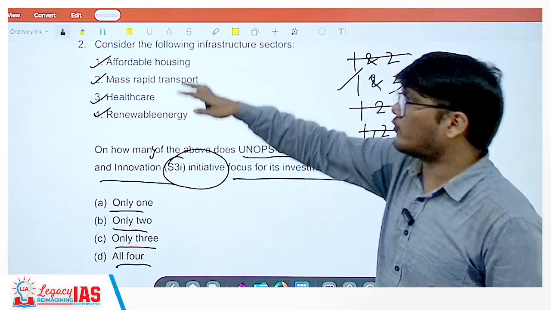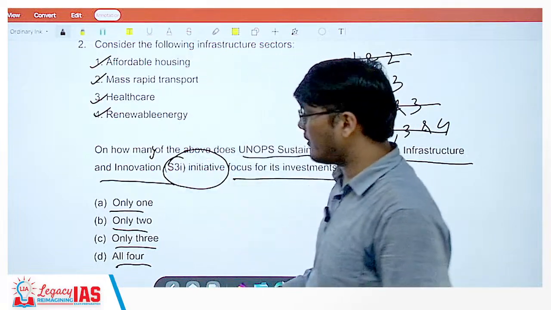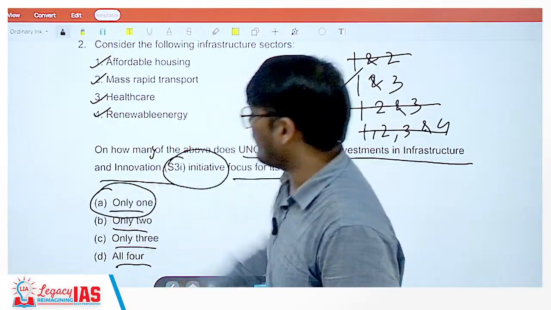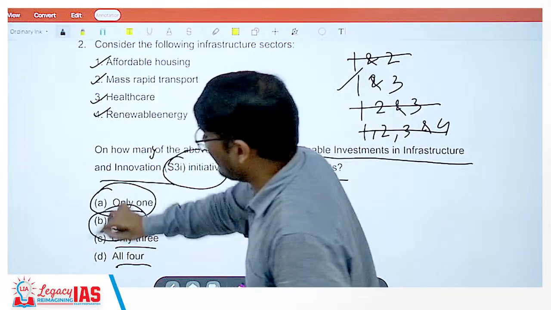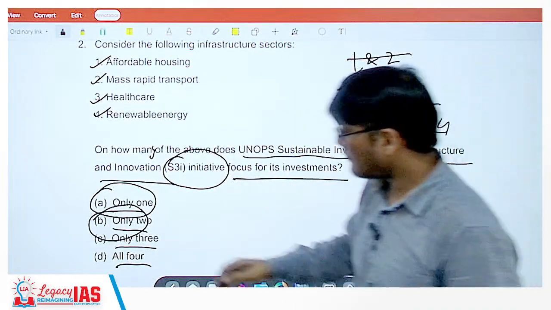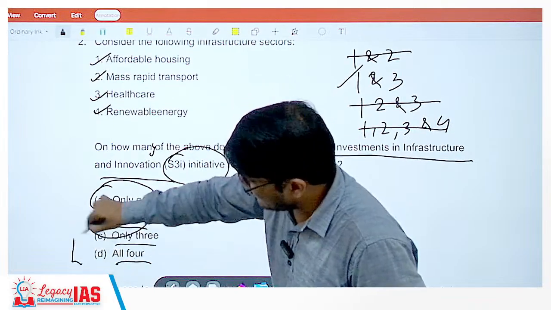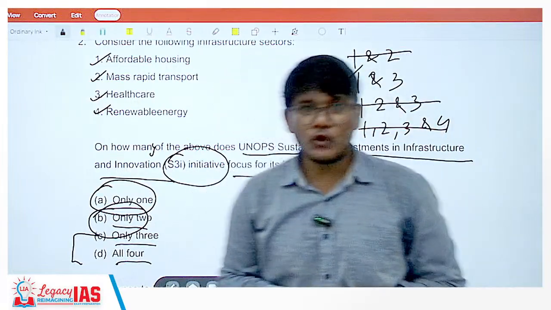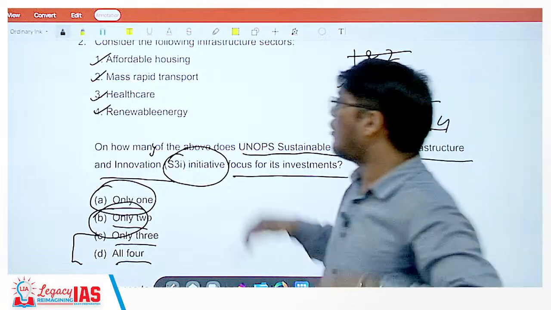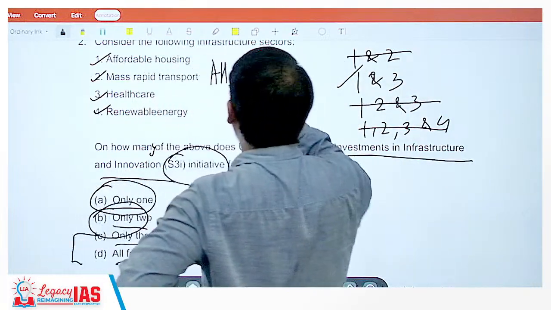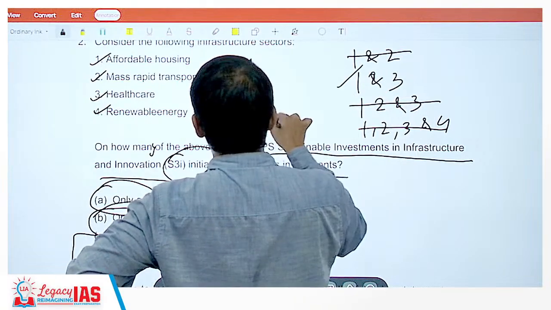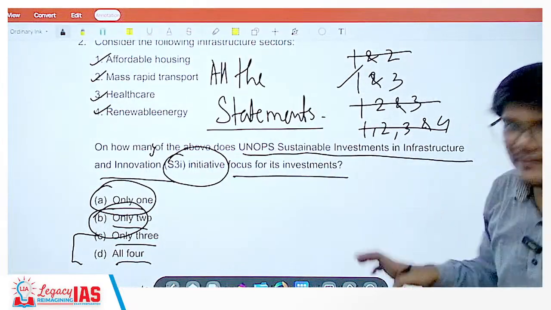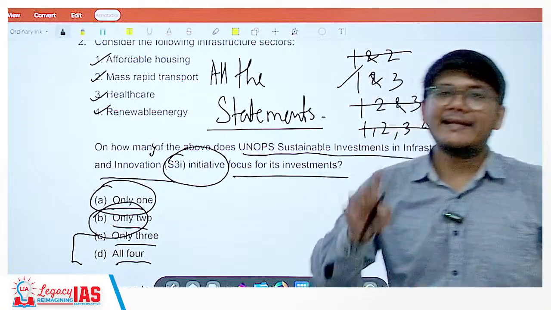At times, if you know that 2 statements are correct, only one option will go away. When you know 3 statements are correct, only another option will go away, so still 2 options will remain. Even after knowing 3 of them are correct, you will be left with 2 options. To actually solve it, you need to know about all the statements. That is why it has become difficult to use the elimination method here. But that is not an issue, because it is the same for everyone.